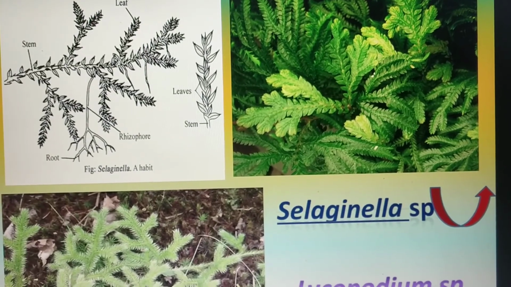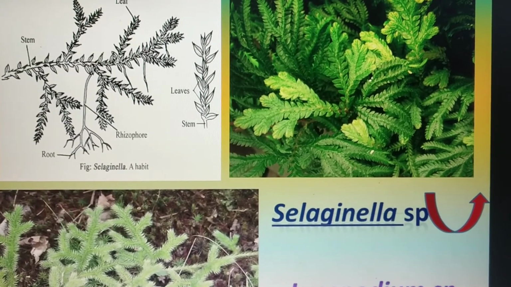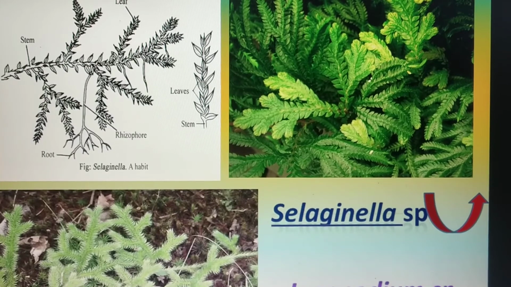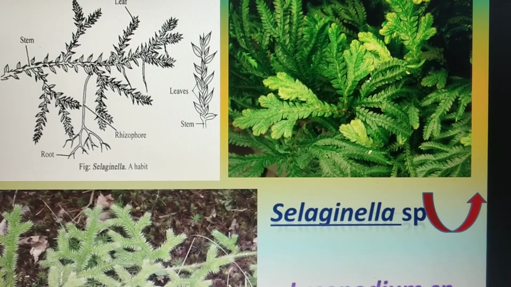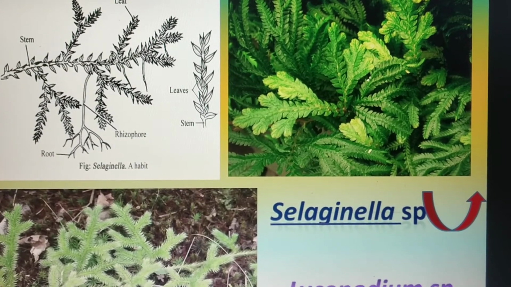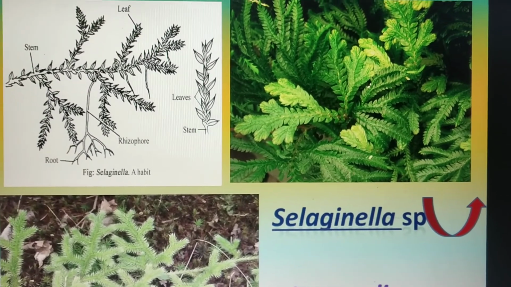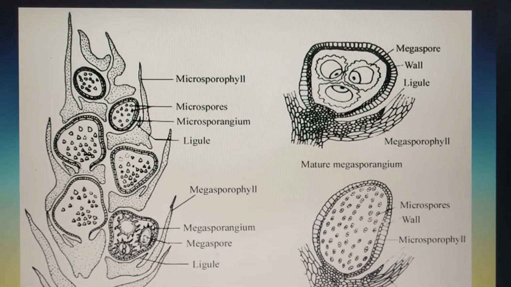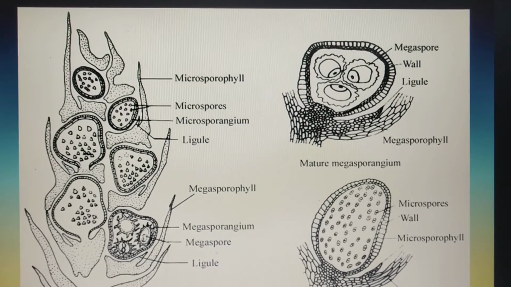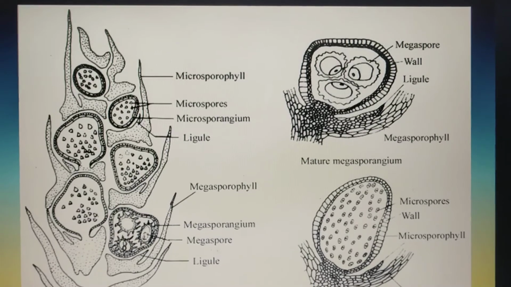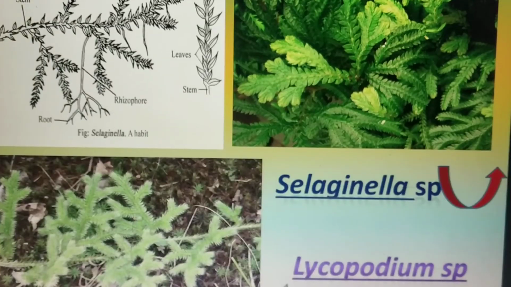The stems are usually green, dorsiventral and prostrate with short erect branches, and the branches are arranged dichotomously. Now when you focus on the leaves, microphylls are present. The leaves are small and single veined, and ligules are also present, as in the next diagram, which are small outgrowths on the adaxial side of the leaf near the base. These are structures present in the Selaginella plant.